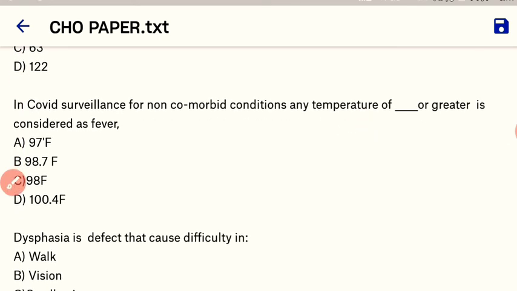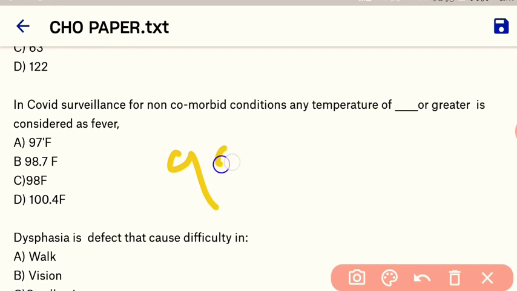Next one, in COVID surveillance for a non-comorbid condition, any temperature of which or greater is considered as a fever. So here our right answer is temperature more than 98.6, 98.7 is considered as a fever. Okay, B is the correct option.